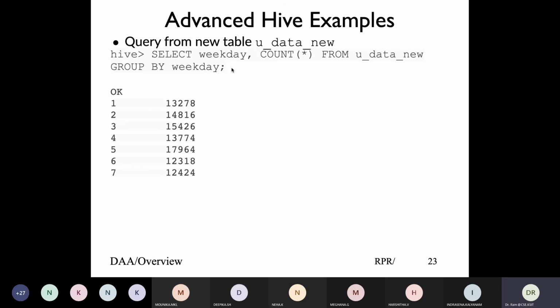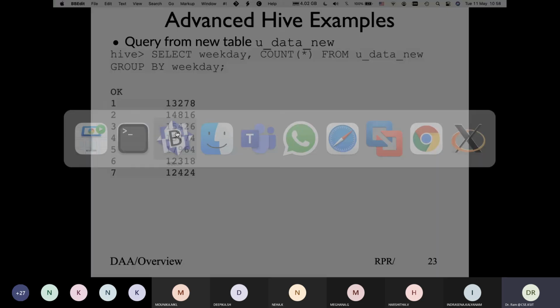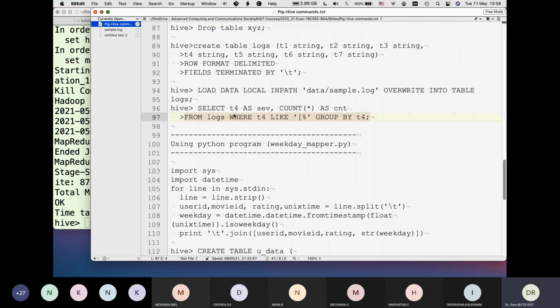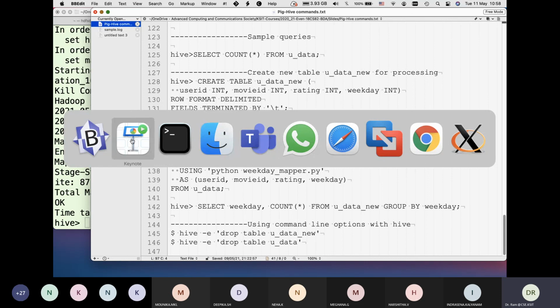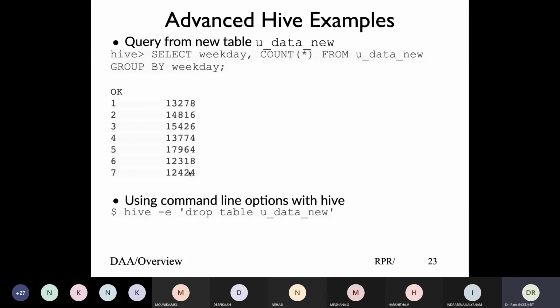I'm not going to run it online because I'm running out of time for the class. So all these data samples are available from the author. I uploaded them into MS Teams. So run through them yourself. I also gave you the basic command file in case you want to see all these commands. Run from there, experience it yourself, and be comfortable with the Hive examples. Like SQL, you can also run commands from the shell directly as a script. So I can say hive -e drop table, and it will drop the table, or whatever script you want to run, you can run directly, very similar to SQL.